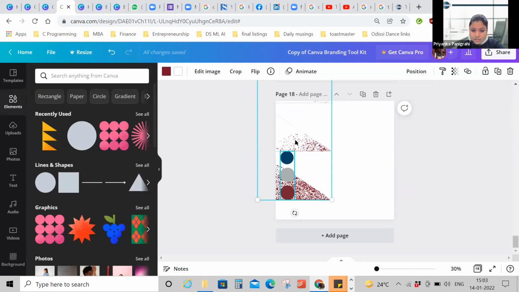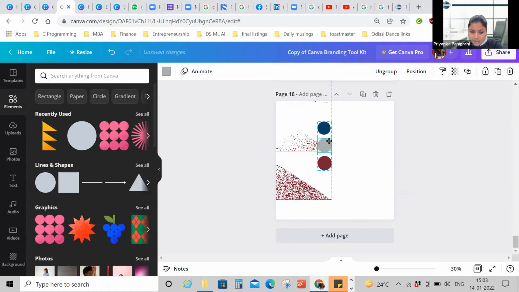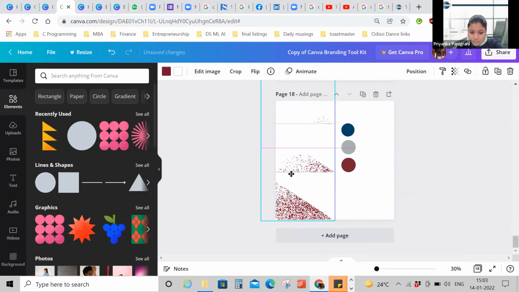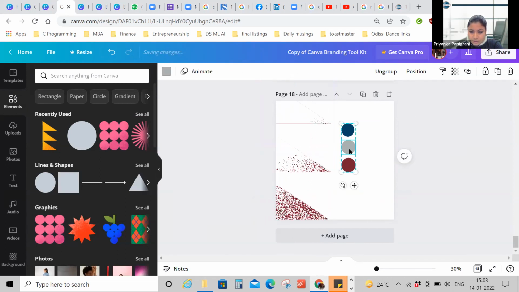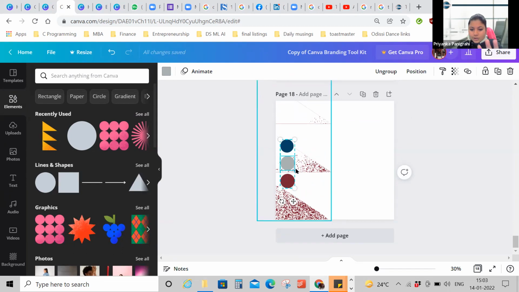Now what I can do is, since these have gone to the background and this is on top, I can move it anywhere like this. I can place it like this, and then place my 3 dots. I'm just showing an example so that you know the nitty-gritties of background.